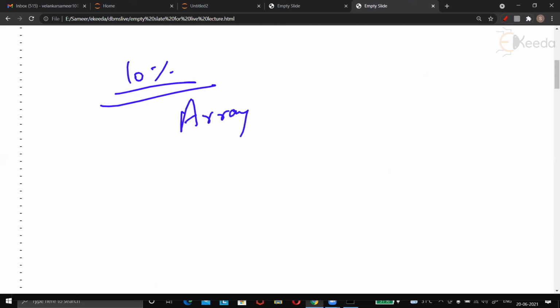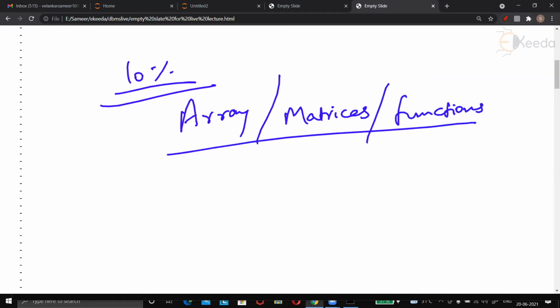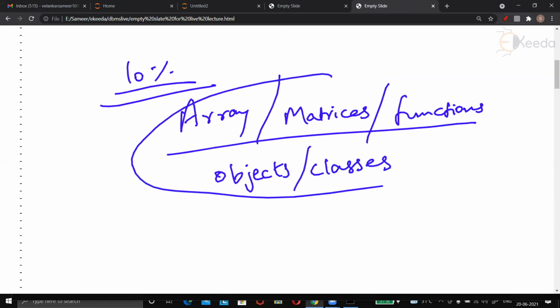You might have heard about these words: matrices, functions, and all sorts of things. Objects, classes, 10%. I am not exaggerating.